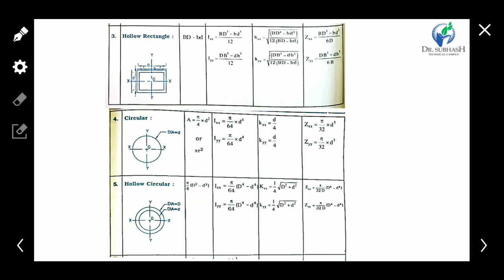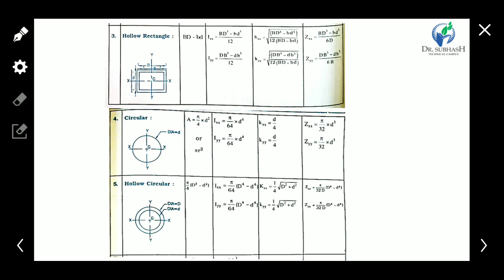Now for a hollow rectangle, the moment of inertia is found by subtracting the hollow area from the total area. We find the inertia of the total rectangle area, and from that subtract the inertia of the hollow section.